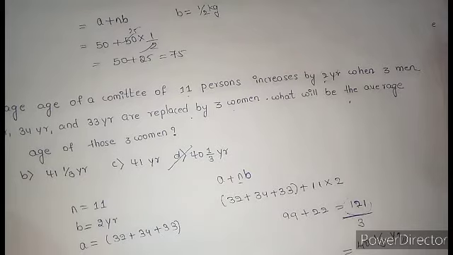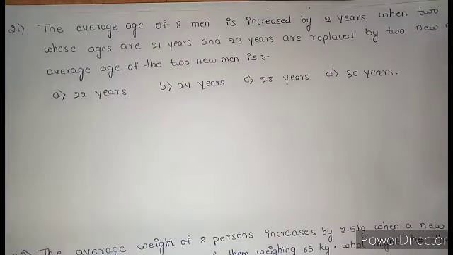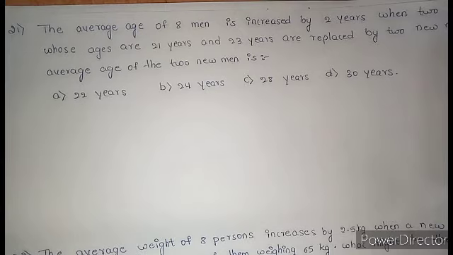Let's move to the 21st question. Here also the same concept, same thing. This is a very important concept. 21st question. The average age of 8 men is increased by 2 years.